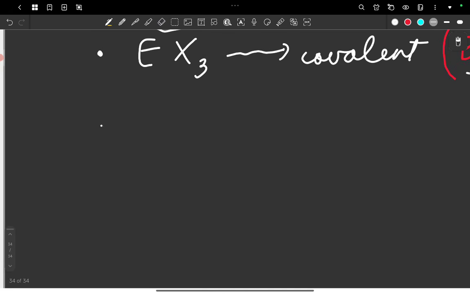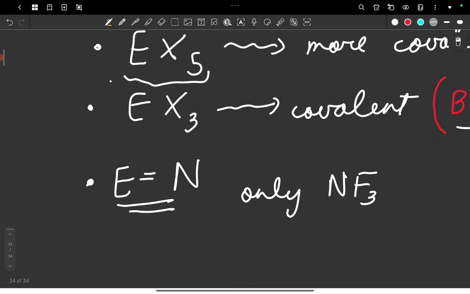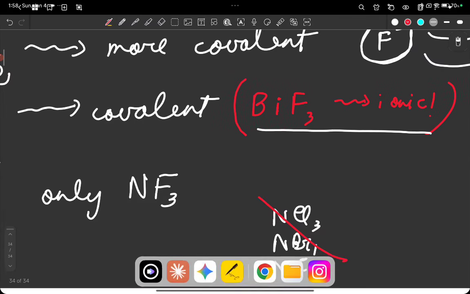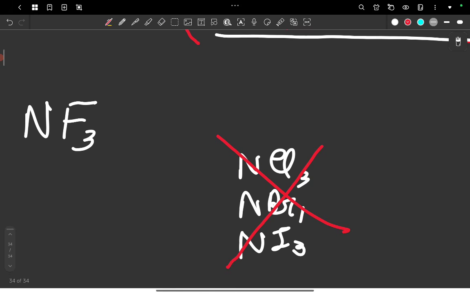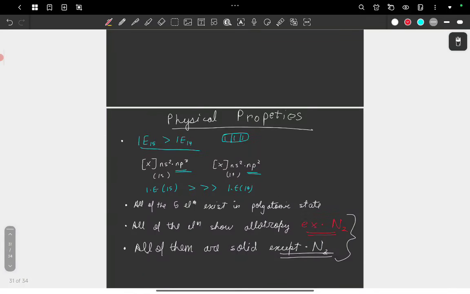And one last thing, if E is equal to nitrogen here, then only NF3 exists. NCl3, NBr3, NI3, no, they don't exist. Why is that? Because of course these are bigger anions and they are hard to accommodate around the nitrogen atom, and only fluorine can take care of nitrogen in its third oxidation state. And I guess that's about it.